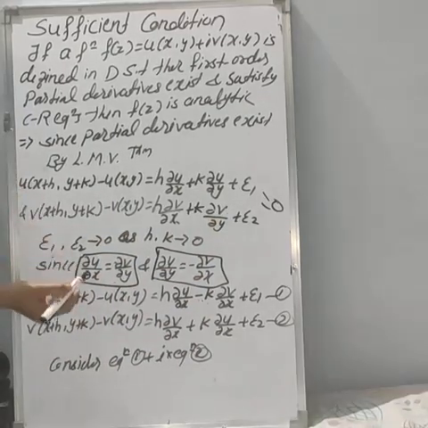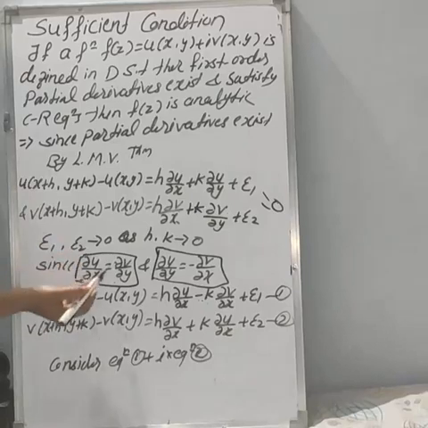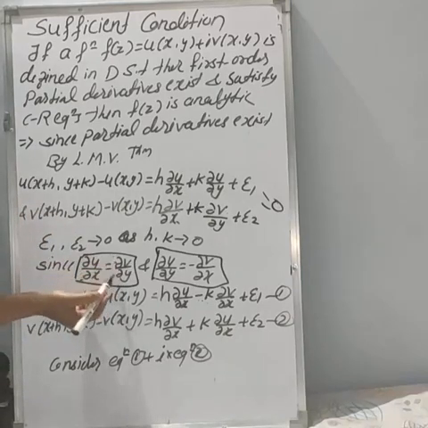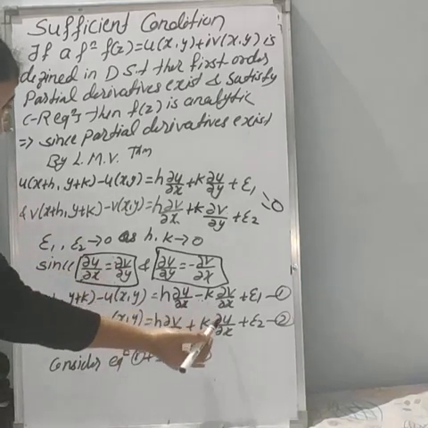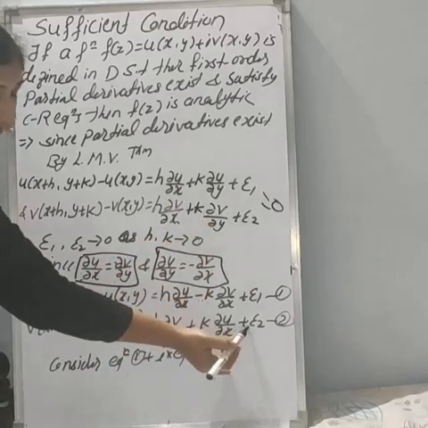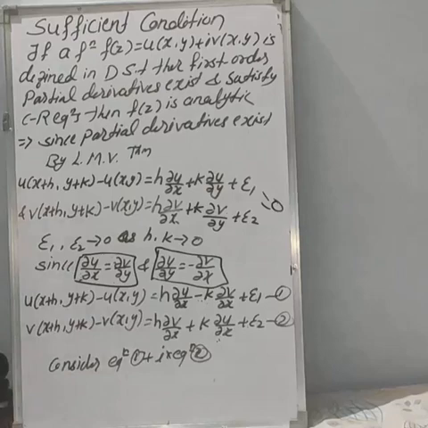Okay, see, it doesn't mean only you have to substitute ∂u/∂x is equal to ∂v/∂y. No, either you can substitute this is equal to this or this value is equal to this. So we can substitute ∂v/∂y is equal to what? ∂u/∂x. So what we will get here is k into ∂u/∂x plus epsilon 2. Call this equation number 2.